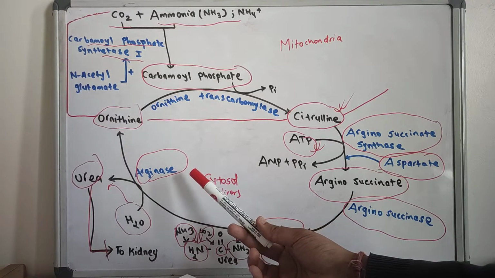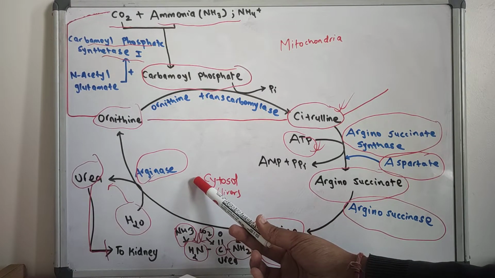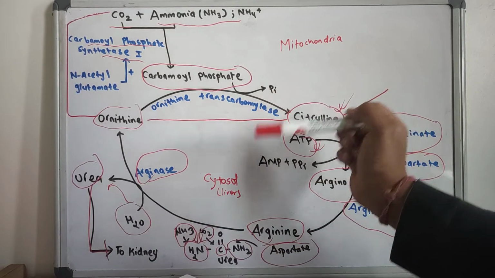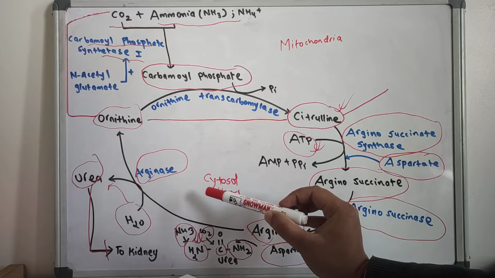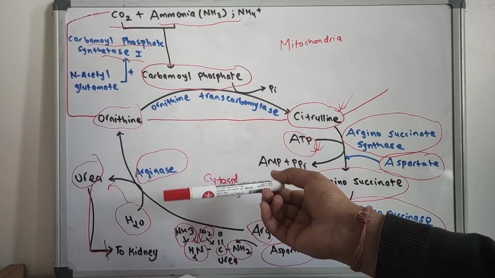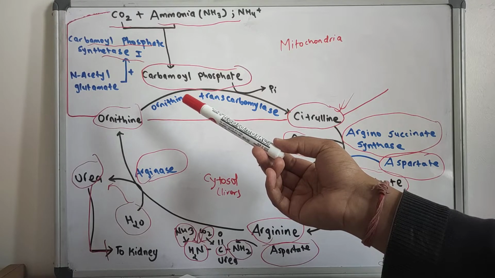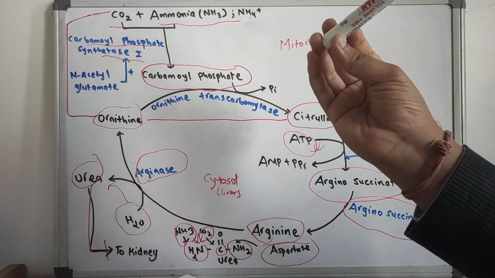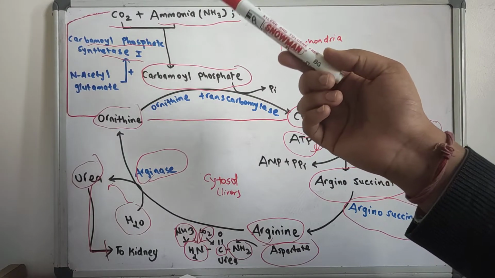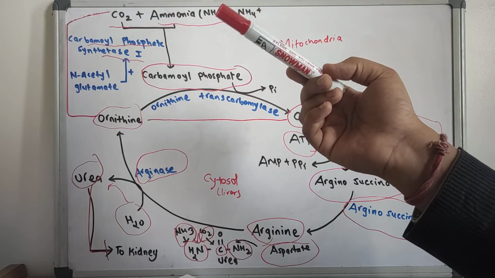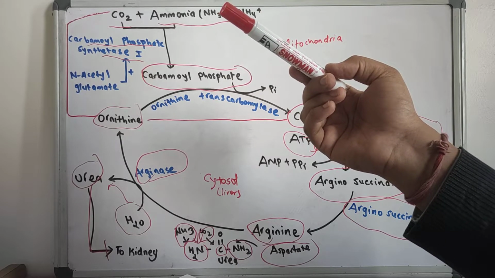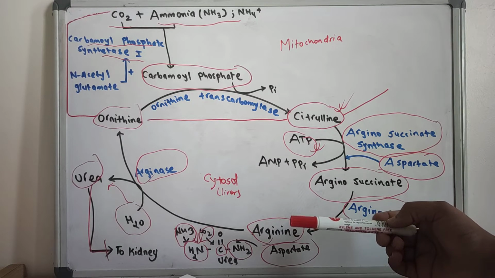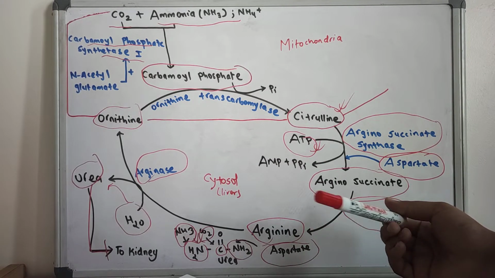So as you can see, arginase is the fifth and the final enzyme that cleaves arginine to yield urea and ornithine. The ornithine that is generated enters the mitochondria for its reuse in the urea cycle. So arginase is activated by manganese, and ornithine and lysine compete with arginine. Arginase is mostly found in the liver, while the rest of the enzymes of the urea cycle are also present in other tissues.